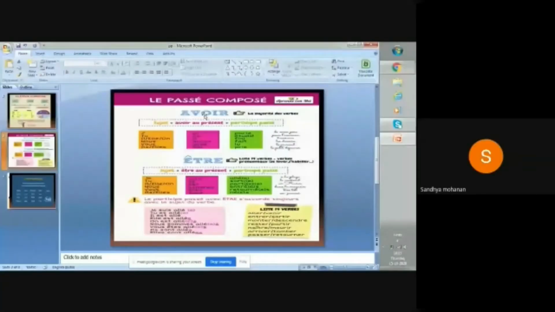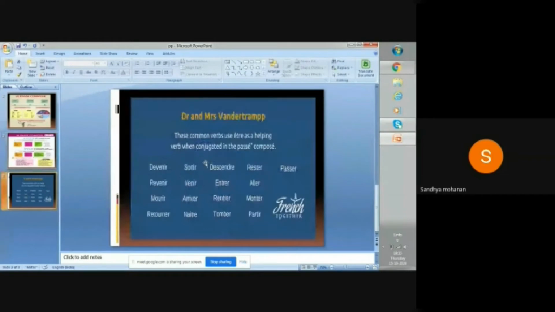Okay. So next is the same as before: subject plus your present auxiliary. You know the conjugation, and similarly you should know the être conjugation. If you are choosing the verb parler, for this you should know this tabular column, Dr. Mrs. Vandertramp. This is your helping verb. With the help of this helping verb, you can conjugate your past tense.